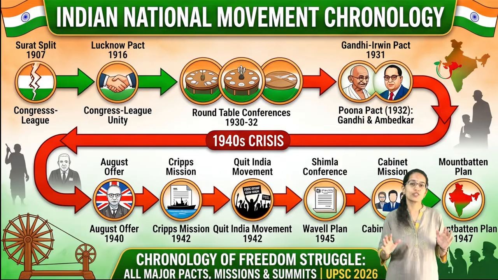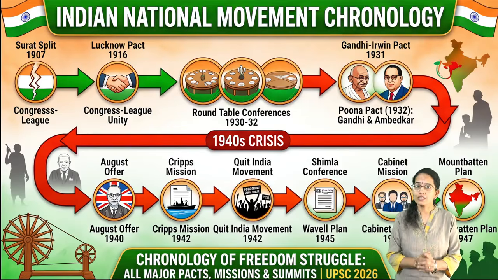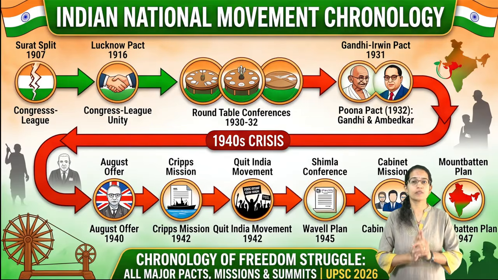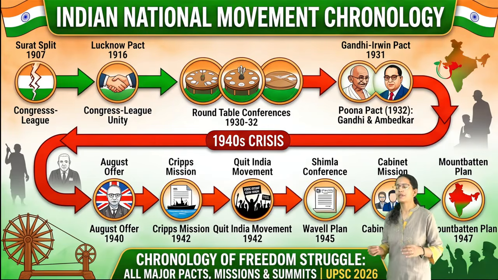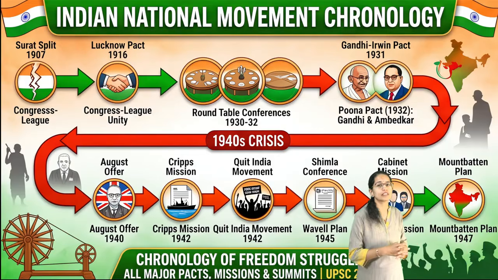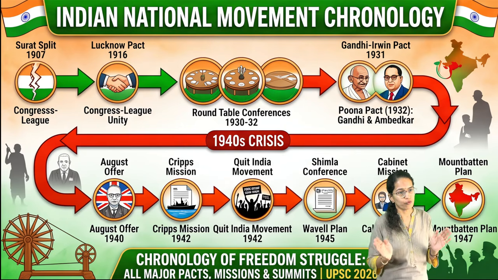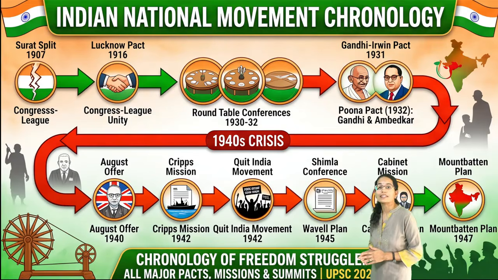So starting with the Surat split 1907, which was a very important landmark, and this was the point where the Indian National Congress split into two, the extremists and the moderates, and the idea was simply the difference in opinion, the difference in the way the protest would be done, and the difference in the way the leadership would be brought forward. Next to it came another important pact, and that was what was called the Lucknow Pact.